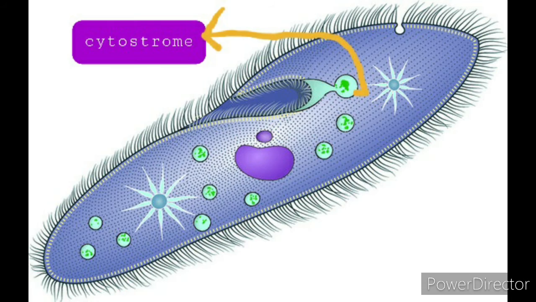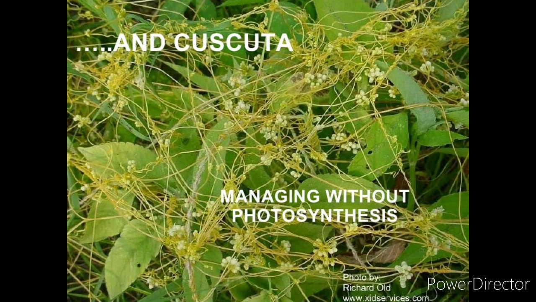You see here the cytostoma, the site where the digestion of the food takes place in the paramecium, and it is absorbed and utilized by the paramecium, right? The digestion takes place in the paramecium.